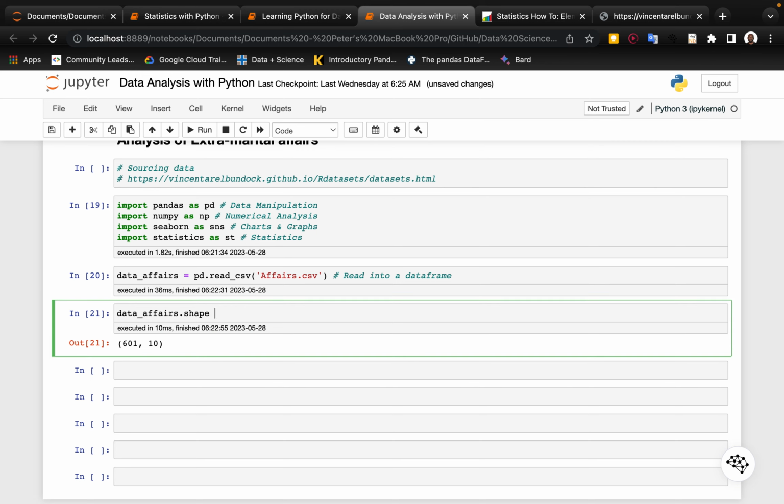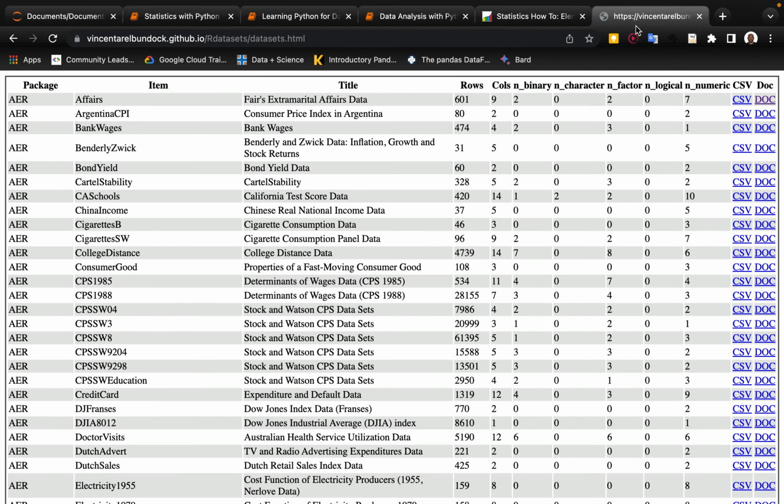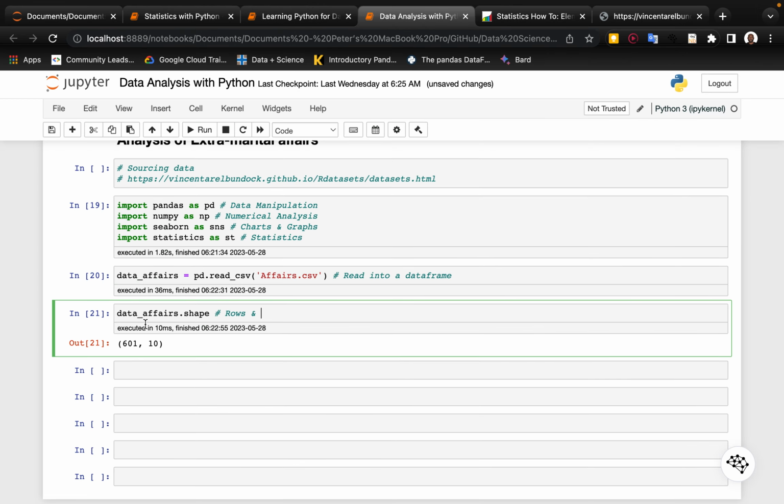You can see rows and columns. The interesting thing is, at the source where we got the data, we have 9 columns and 601 observations. At the point of bringing it in here, we have 10 columns. So that's interesting, so let's understand why that is.